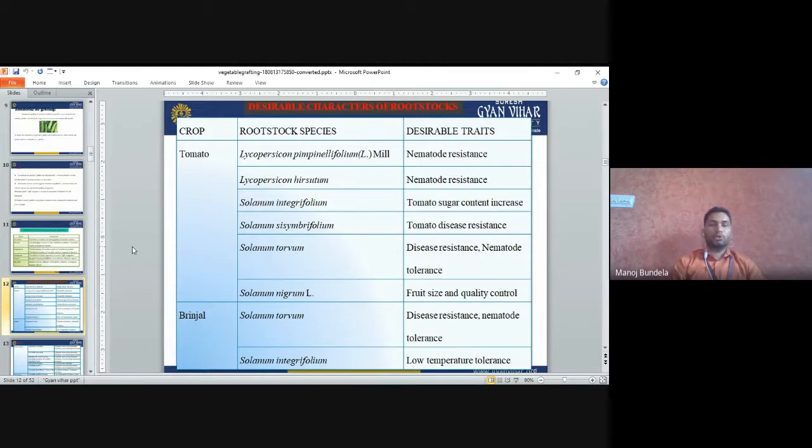Solanum nigrum L is mainly used for fruit size and quality control.